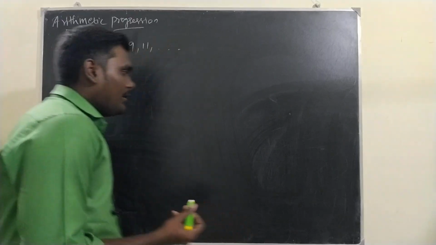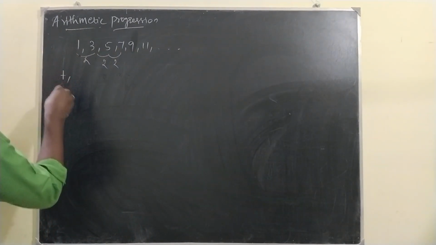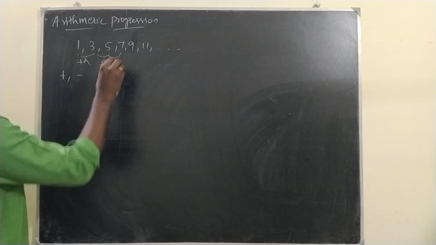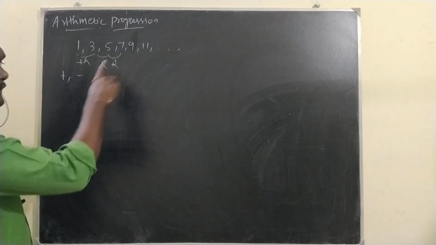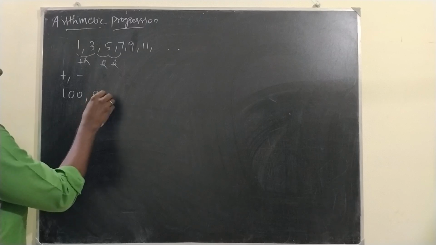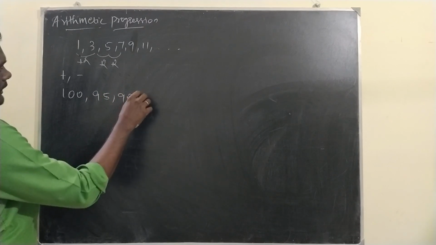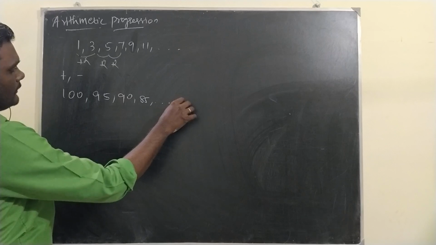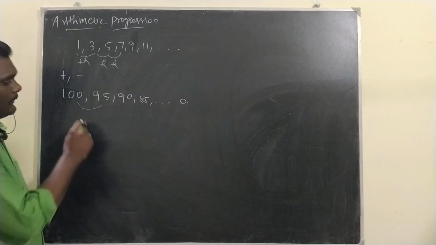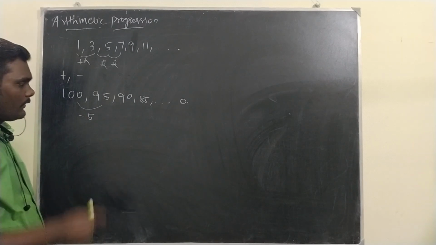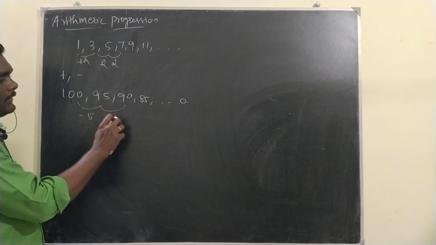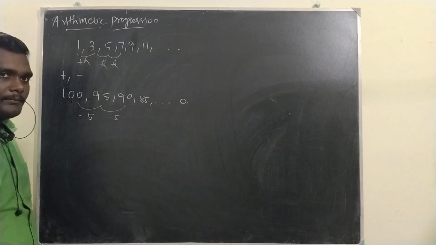If the change that happens is addition or subtraction, like a particular number is added or subtracted. This sequence, it is plus 2. A particular number is added. Take for example this one: 100, 95, 90, 85 and so on, 0. Likewise I am writing. Here what is the difference between these two terms? Minus 5. 100 minus 5. Okay. Likewise here also minus 5. So the sum or difference is shown.